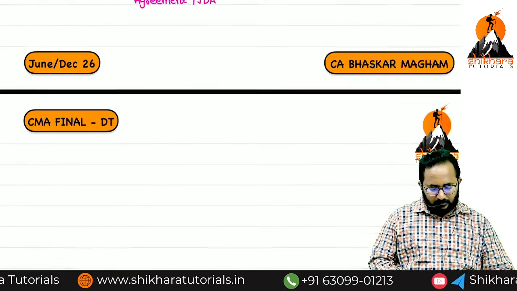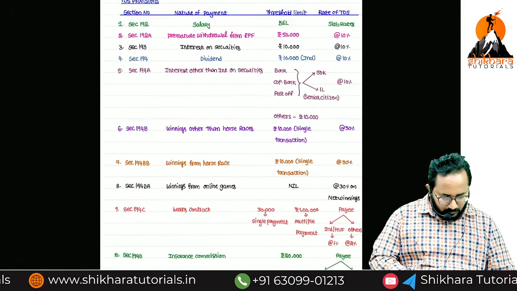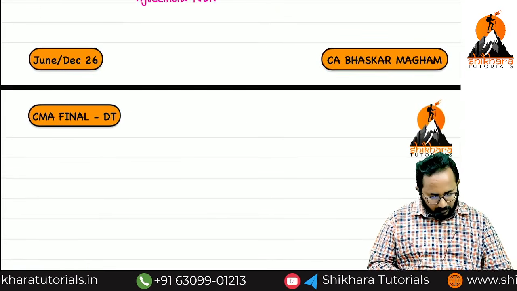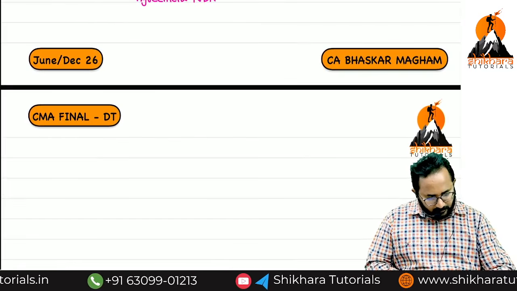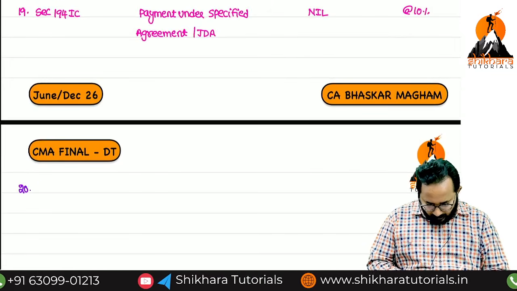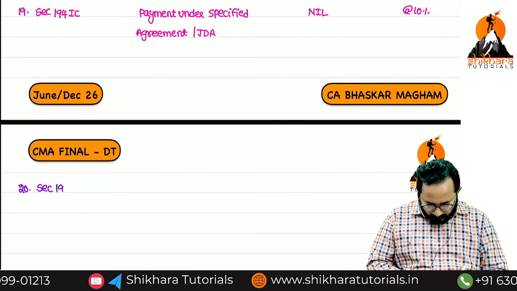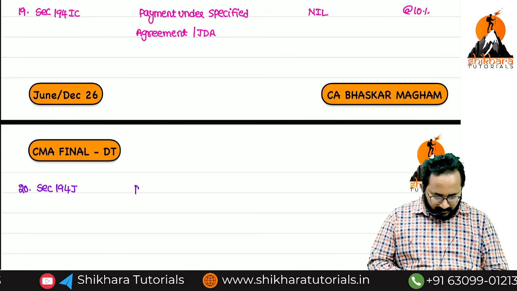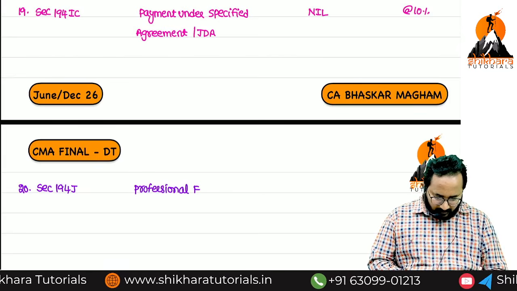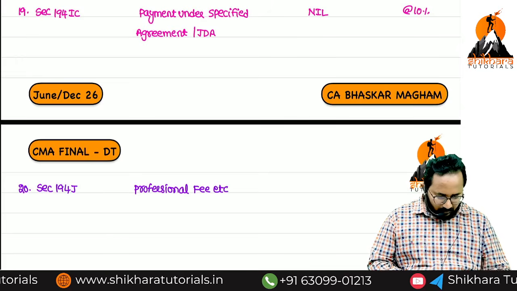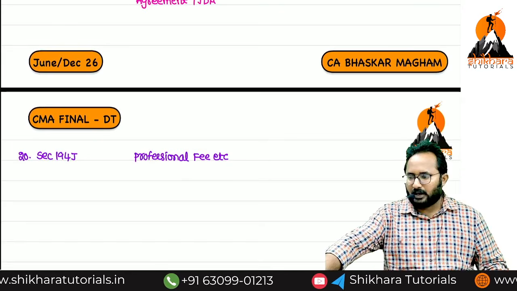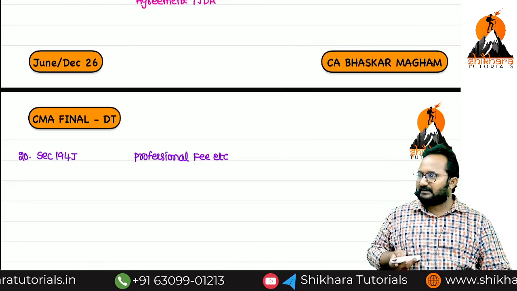Now the 20th one. Section 194J: professional services or professional fees etc. Etc. means technical services, royalty, non-compete fees, directors remuneration.